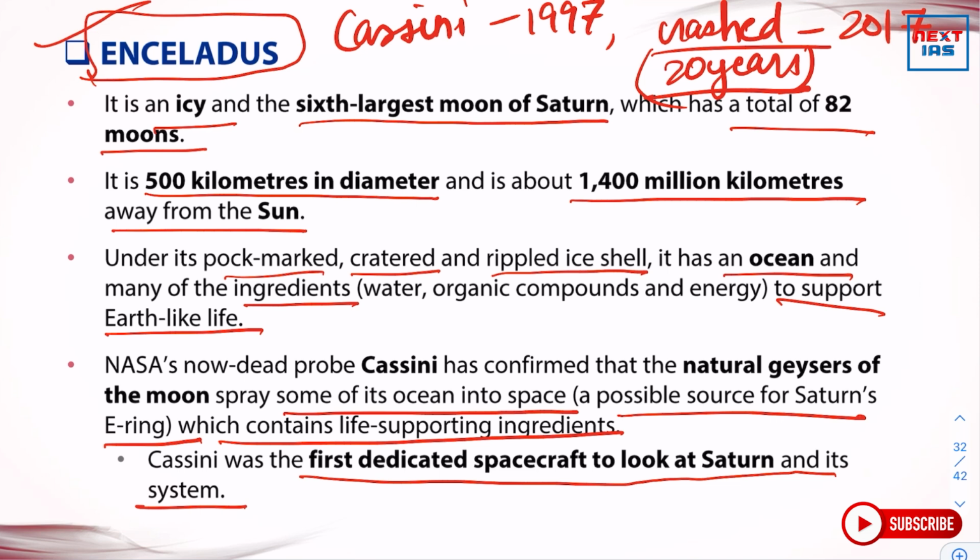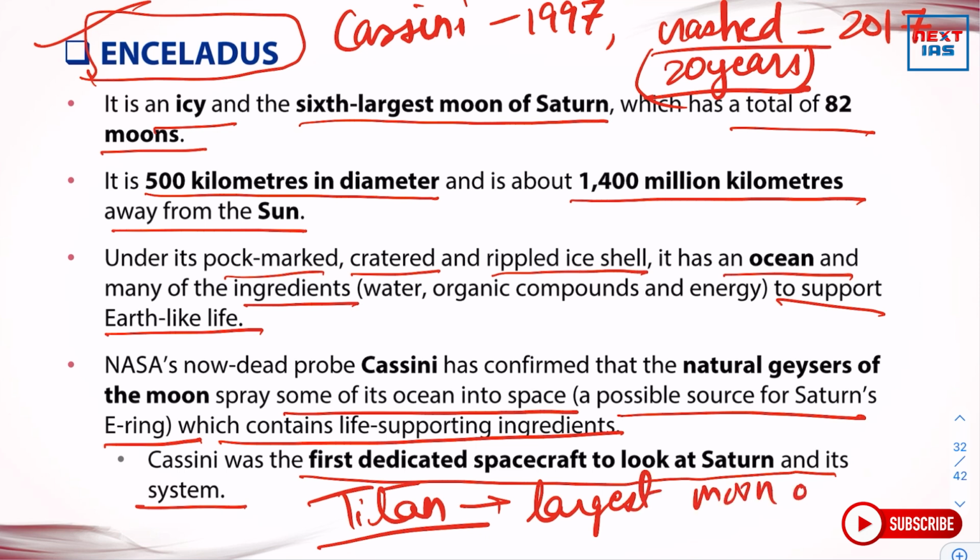And there is the moon named Titan, which is Saturn's largest moon. So Titan is the name of the largest moon of Saturn.